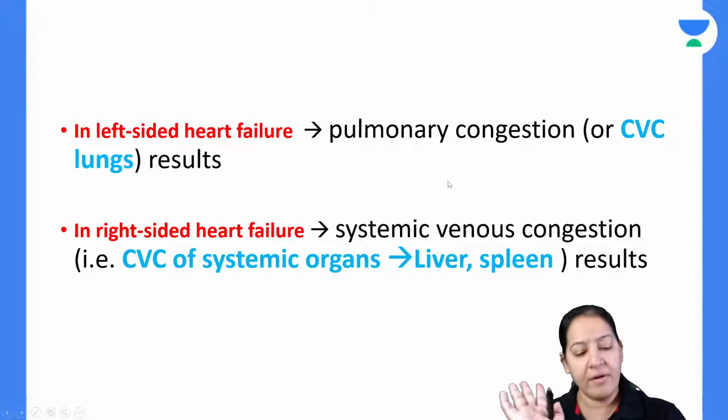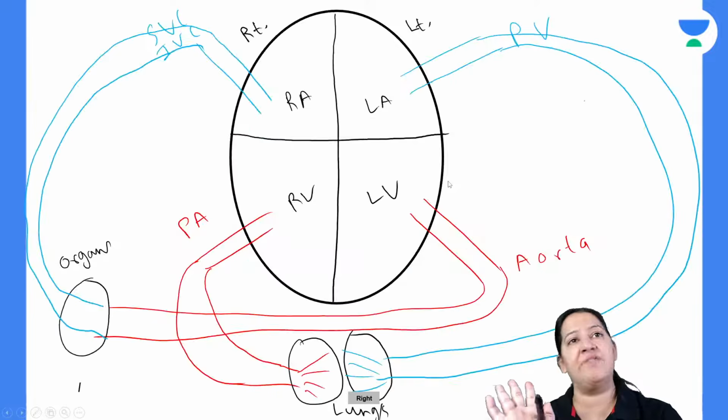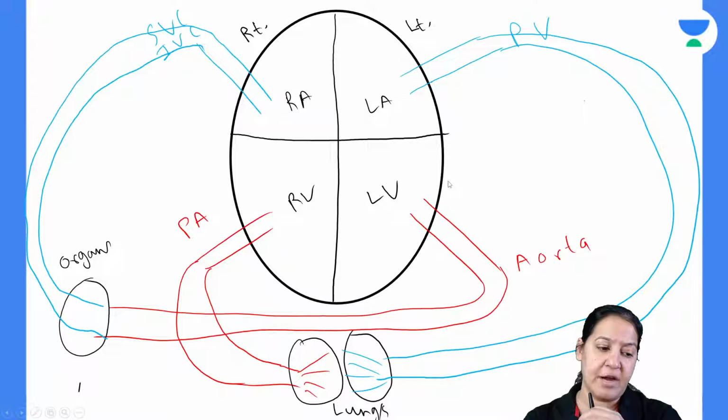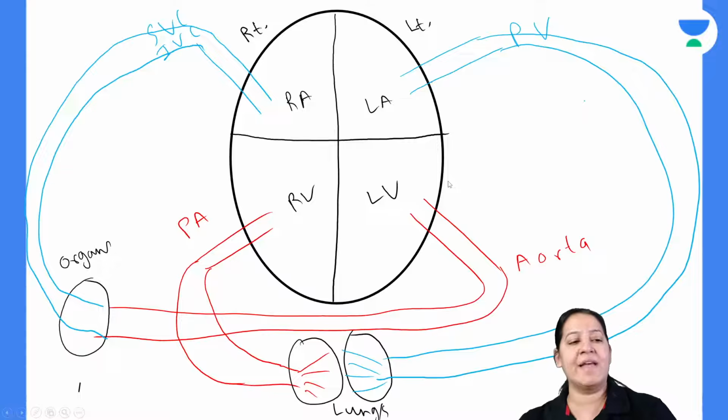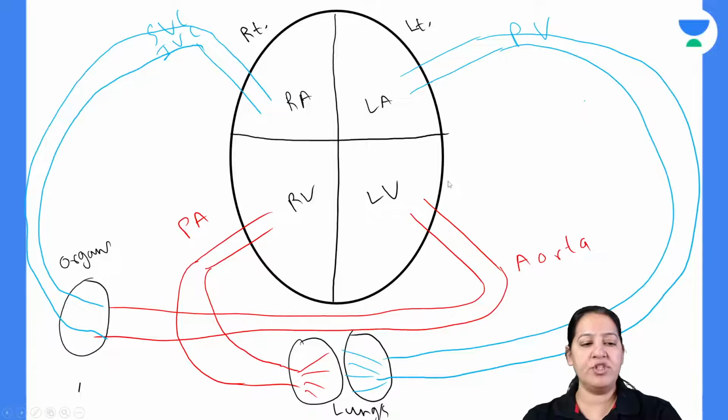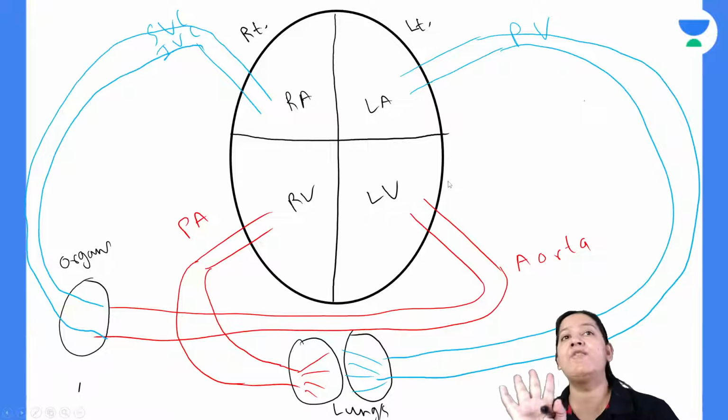Now listen, for explaining chronic venous congestion of various organs, you should understand heart failure. Now everyone see this diagram. Can you see a diagram of the heart? Yes, of course, you all can see the diagram of the heart. You can see the four chambers of the heart. Can you see the four chambers of the heart? Yes. Just a second, let me see your chat. You all can see the four chambers of the heart.